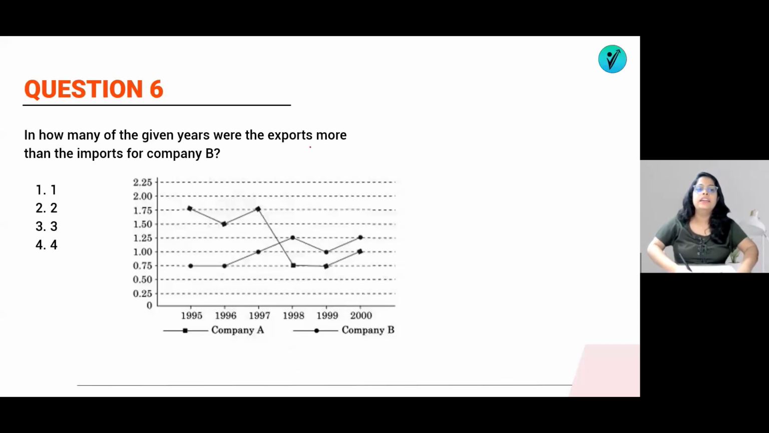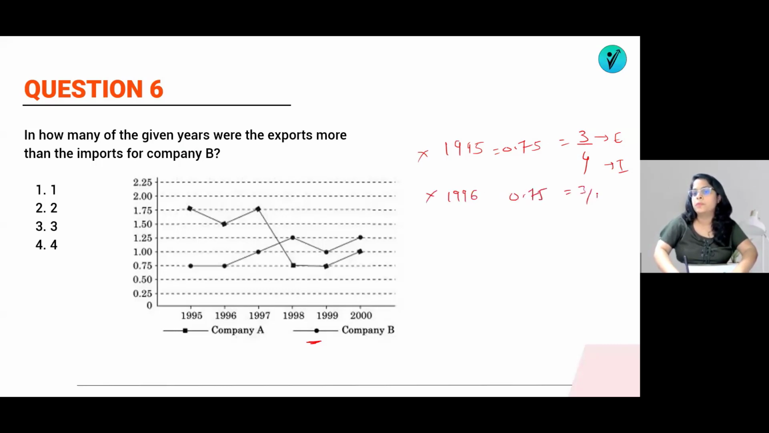What are they saying here? In how many of the given years were the exports more than import for company B? Company B means they are asking for circle. So if this circle, if you see in 1995, what will be the ratio? 0.75. 0.75 means this ratio will be 3 by 4. Export is the less. Then 1996. This is again the 0.75. Means again this won't work because again ratio will be 3 by 4.